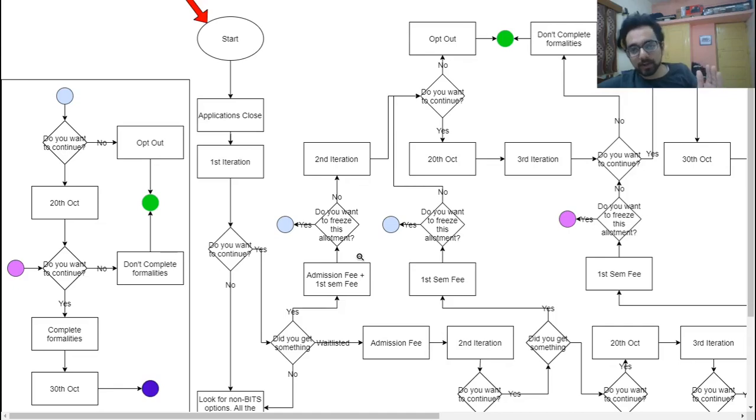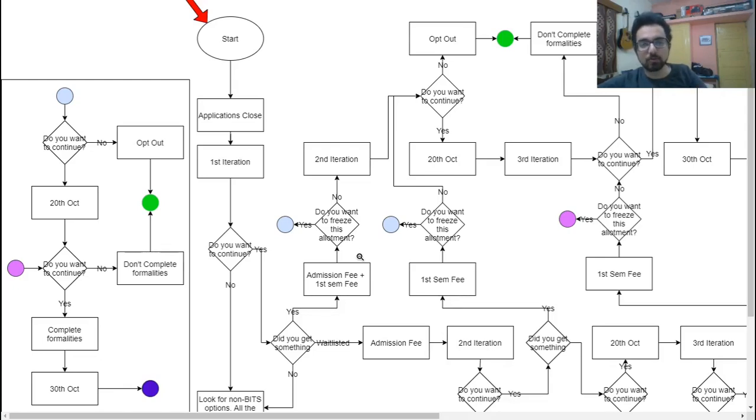I will go to the second iteration. Now I cannot freeze in the second iteration, because I did not freeze in the first iteration, right? This option is only given to you when you are paying the full fee. That is why you have to make sure that you understand this properly.